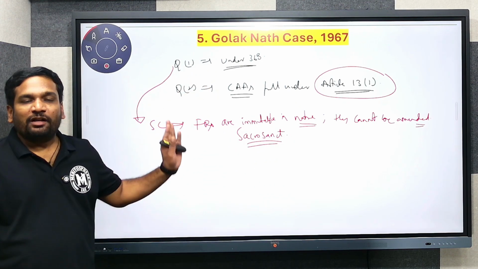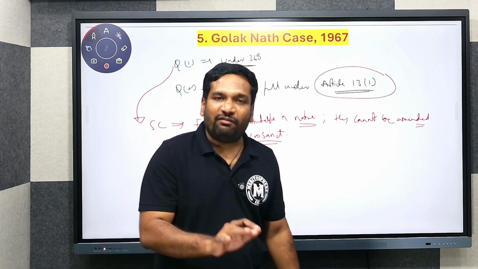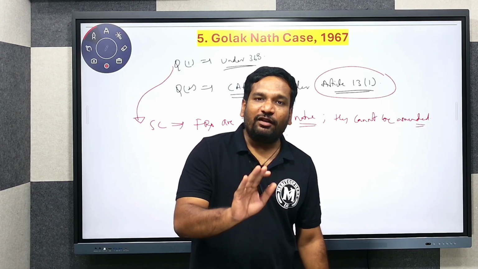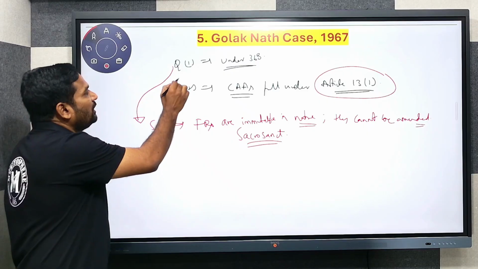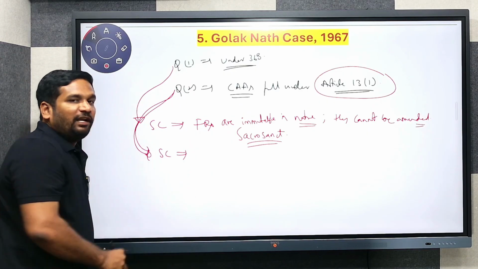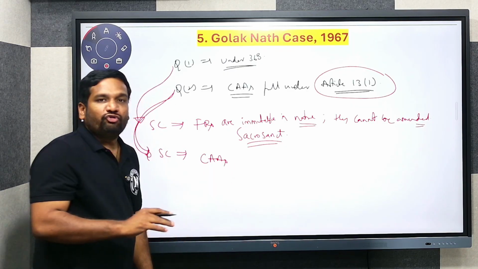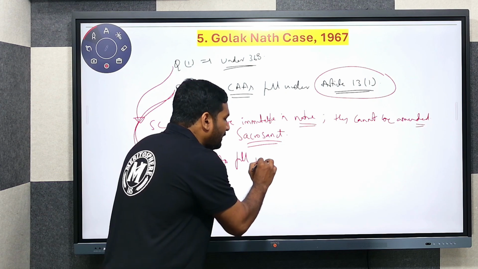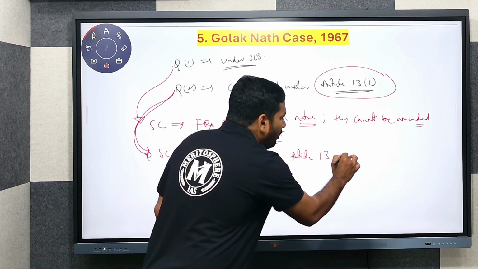So for the first question, the answer is that under Article 368, the Parliament does not have the authority or power to amend the fundamental rights. This was the answer given by the Supreme Court. In relation to question 2, the answer of the Supreme Court was that the Constitutional Amendment Acts actually fall under Article 13(1).